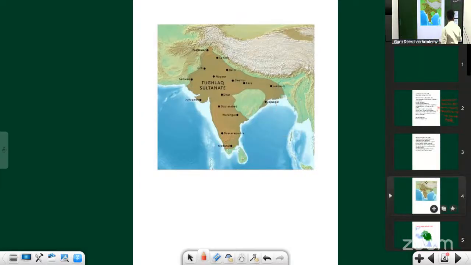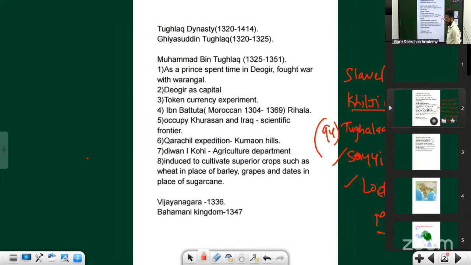So then who is the next ruler? We have seen that. Going against the convention, the convention used to name the sons as the next rulers, right? But we come across this incident where instead of sons, Razia Sultan will become the next successor of Iltutmish in the slave dynasty. But the problem was she ruled only for 4 years, from 1236 to 1240,